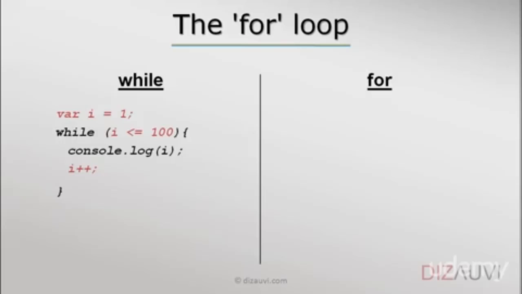Now, this kind of while loop can also be written as a for loop, which is slightly more concise. And the way to write it is, we first write the for keyword, then open and close brackets, and this space is divided in 3 parts, separated by 2 semicolons. The first place is meant for the variable declaration and initialization. Then the condition inside the while loop goes and sits at the second place. And finally, any variable updates that may happen to reach the breaking condition is put in this third slot.